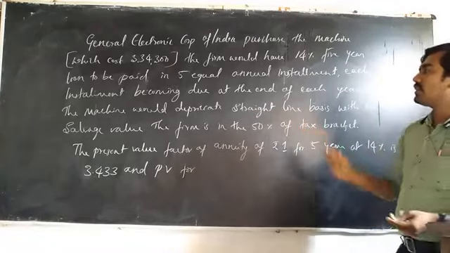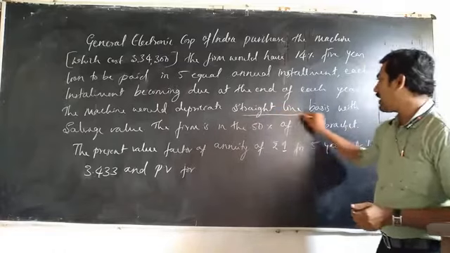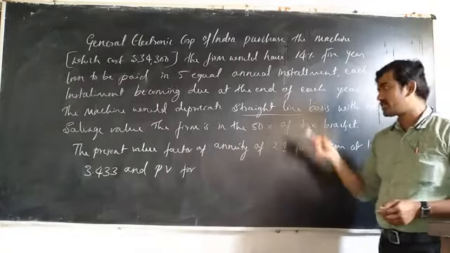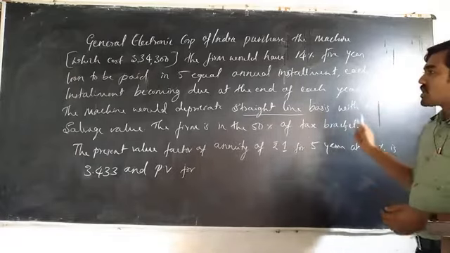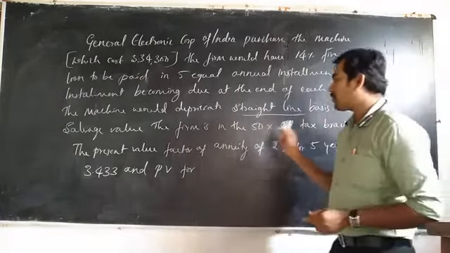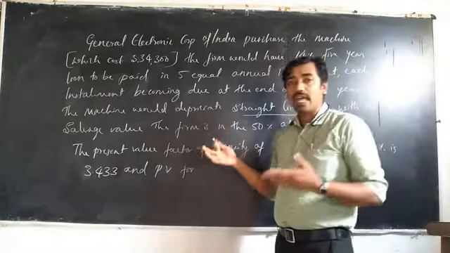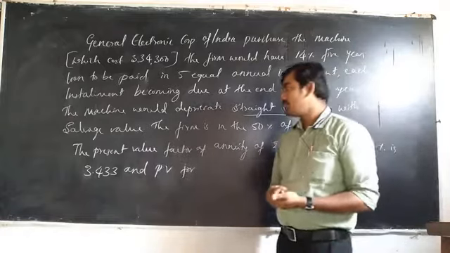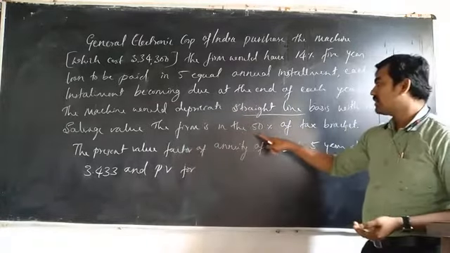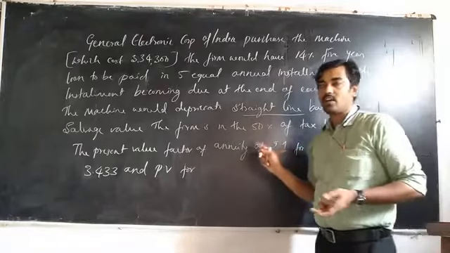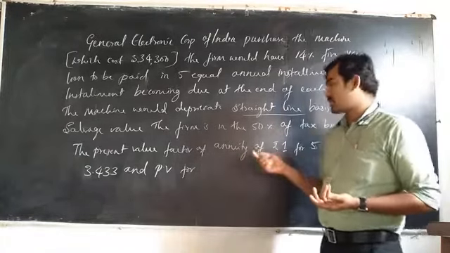The machine would depreciate on a straight line basis. Here we have to calculate the depreciation on the basis of the straight line, with no salvage value. When we calculate the depreciation, we don't have a salvage value for the calculation. The firm is in the 50% tax bracket. It means the tax saving is 50%.